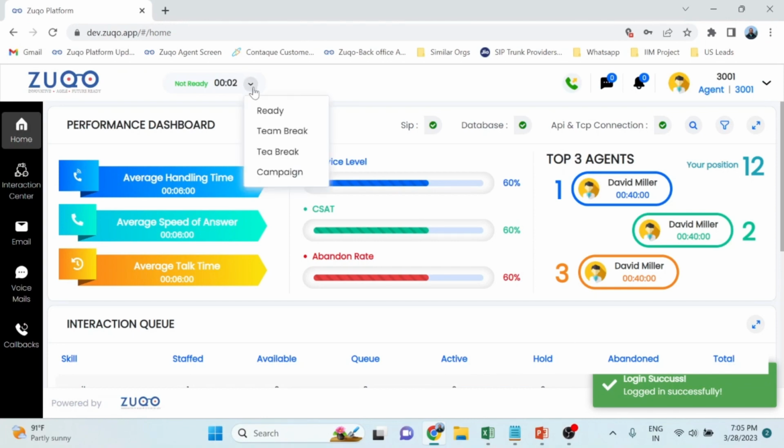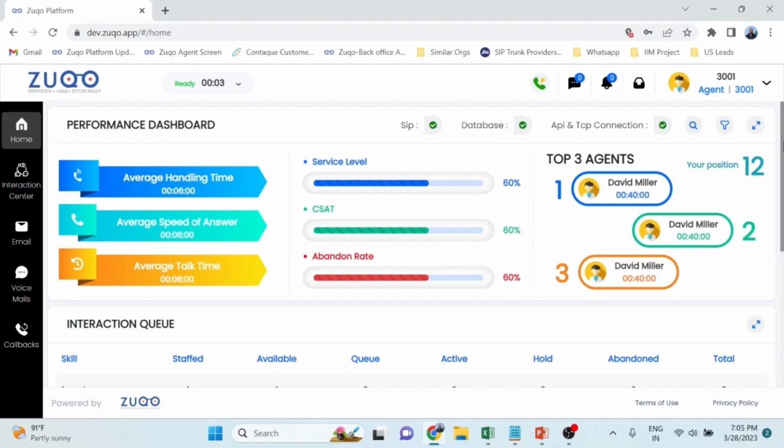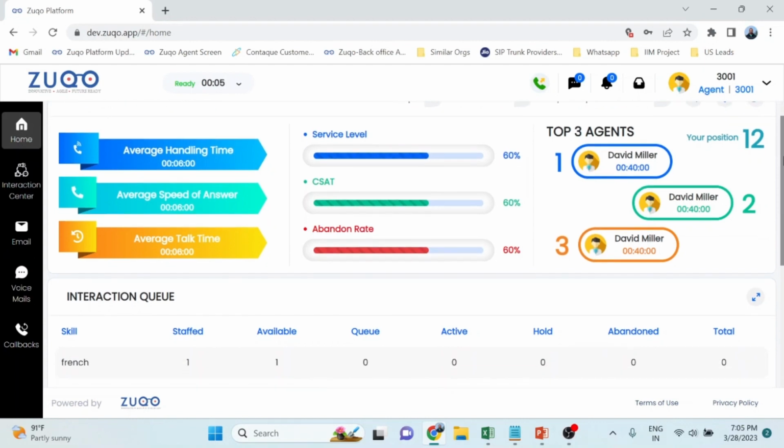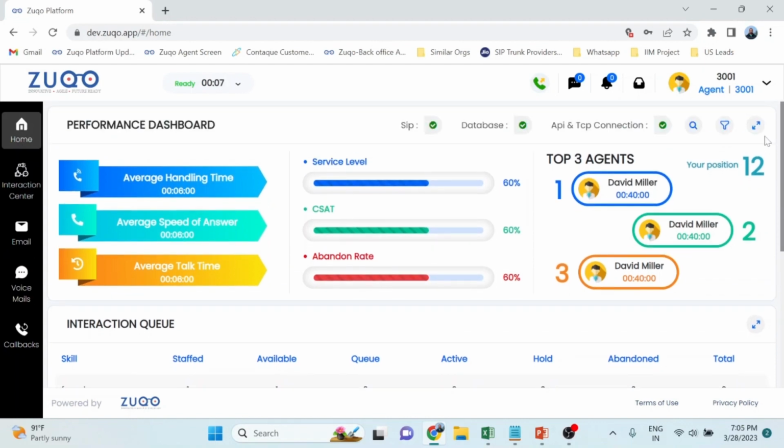So this is an agent, and this is the landing page of the agent. If you see, this is a very powerful landing page, which not only enables the agent but also tells the agent the optimization needs. For example, this particular statistics over here is nothing but the definite needs for contact center metrics, which caters to the agent.